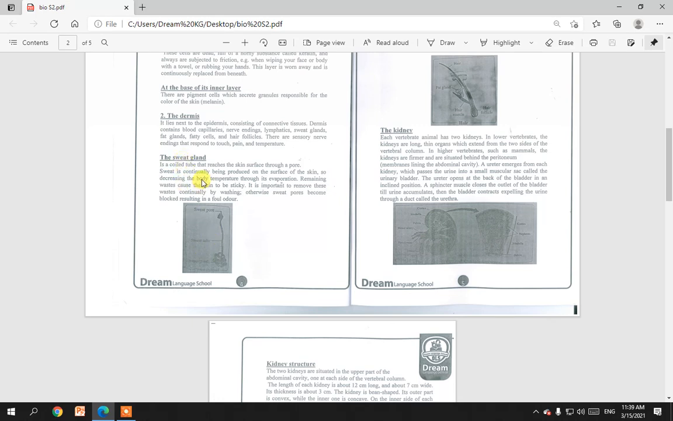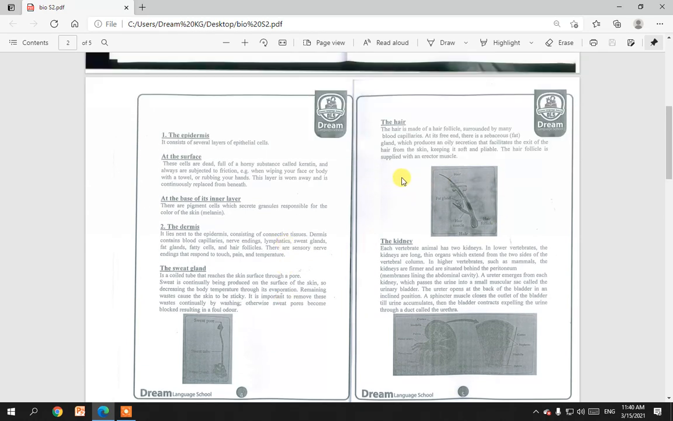Sweat is continuously produced on the surface of the skin, decreasing the body temperature. What is the importance of sweat? It decreases the body temperature through evaporation, especially in summer, as temperature increases, so the body tries to get rid of some water vapor. The remaining waste causes the skin to be sticky. It's important to remove these wastes continually by washing, otherwise the sweat pores become blocked, resulting in foul odor.